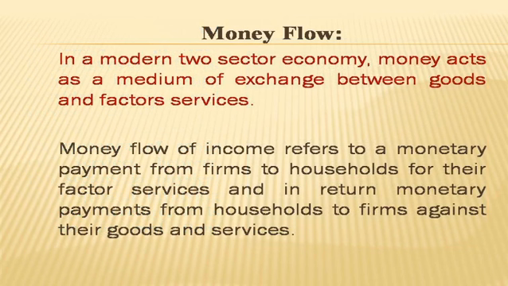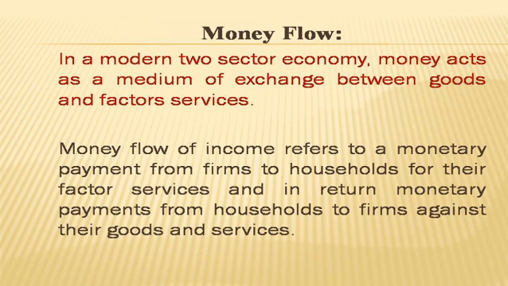Now let us have the money flow. In a modern two-sector economy, we are having the use of money. So money acts as a medium of exchange between goods and factor services.